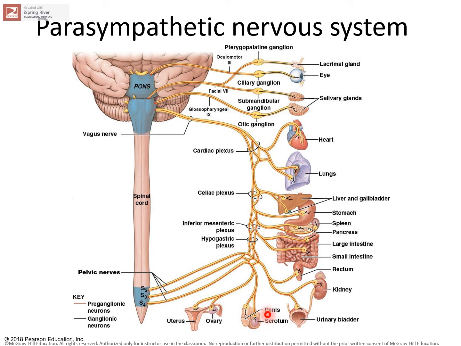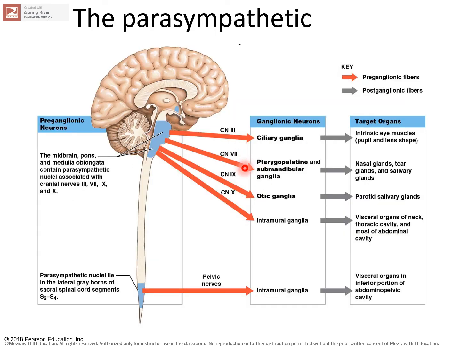Now keep in mind the parasympathetic nervous system has no effect on the blood vessels. They do not dilate or contract the blood vessels. So they do not affect the blood vessels of the heart. They do not affect the blood vessels of the body. I'm missing a word over here, but that's okay. This is the parasympathetic division.